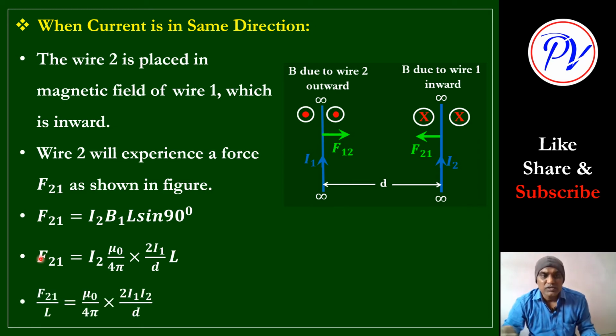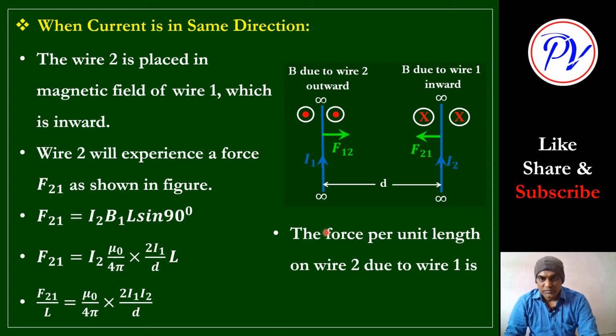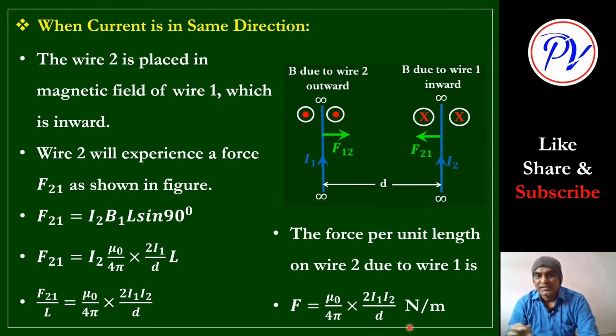So force per unit length is equal to mu 0 by 4 pi into 2 I1 I2 divided by d, with L taken on this side. This is the force per unit length acting on this wire due to the other. So the force per unit length on wire 2 due to wire 1 is F, and this F21 is the total force.